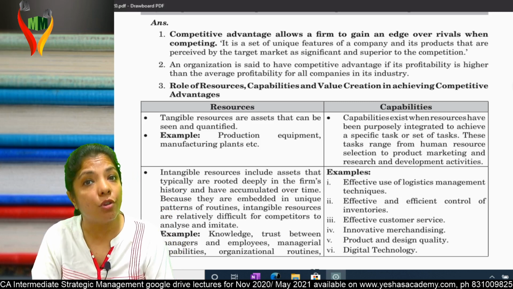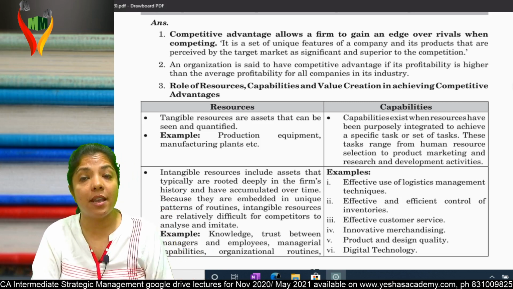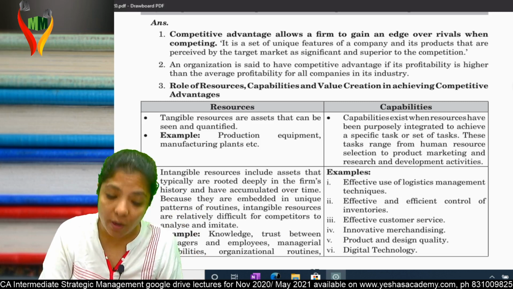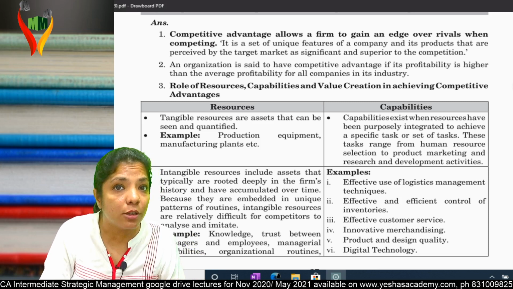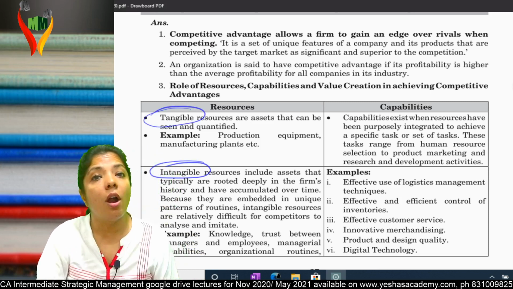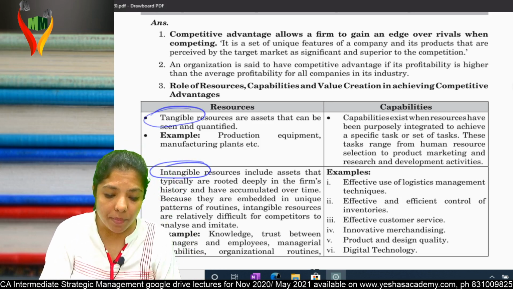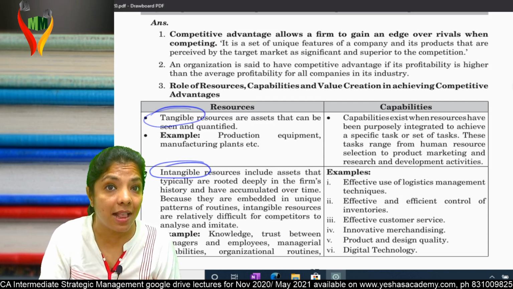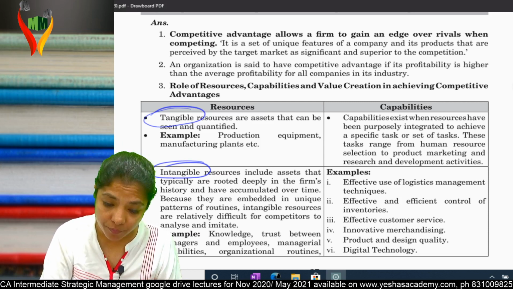What is the role of resources? What is the role of capabilities? And what is the role of value creation in achieving competitive advantage? Now, see resources. Resources are tangible and they are intangible also. Tangible resources are assets like equipment, manufacturing plants. Won't they help? Of course, yes. If you have resources, it will help you to have an edge.